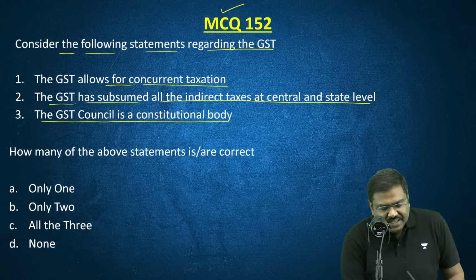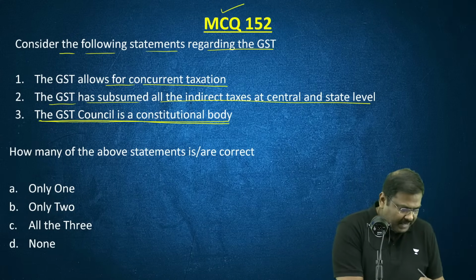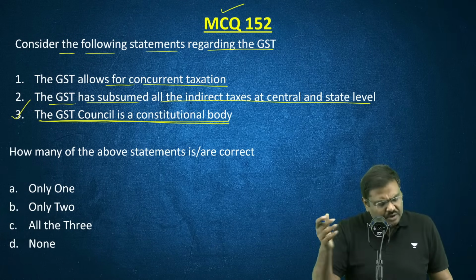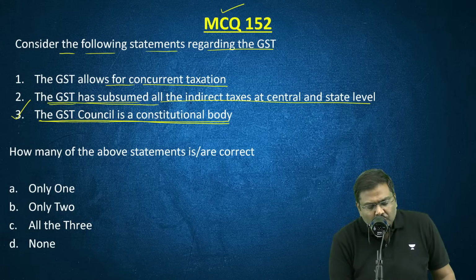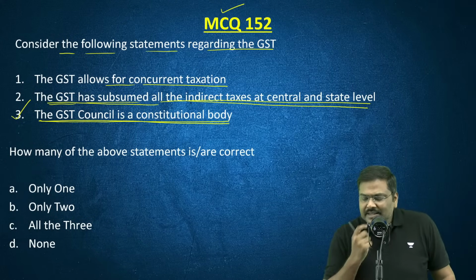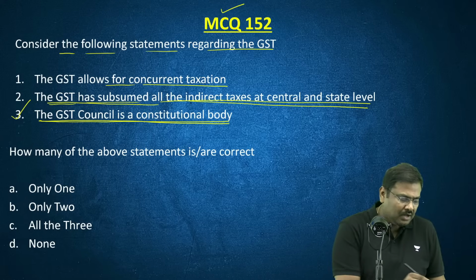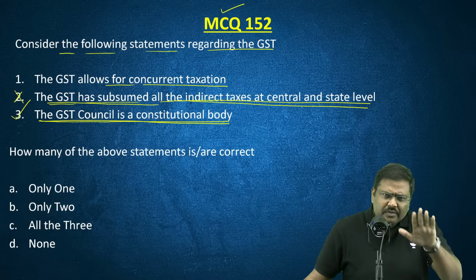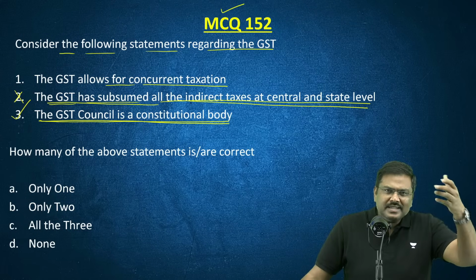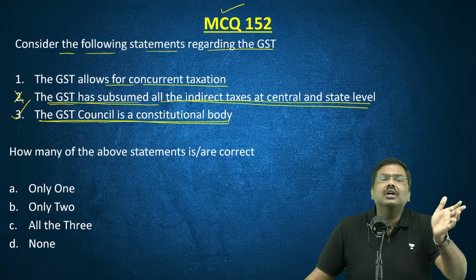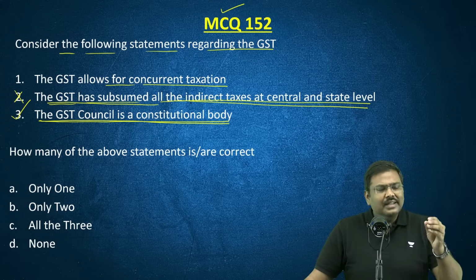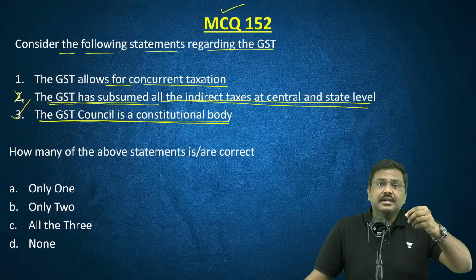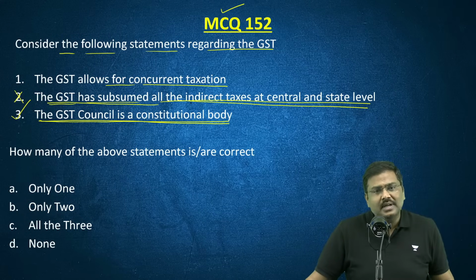Third statement, the GST Council is a constitutional body. Yes, it's a constitutional body, under Article 279. The second statement, GST has subsumed all the indirect taxes at the central and the state level. No, this is incorrect. As we speak, even today, there are certain taxes at the center and at the state level which are not under the ambit of GST. These are not part of GST itself. For example, the taxes on alcohol used for human consumption.